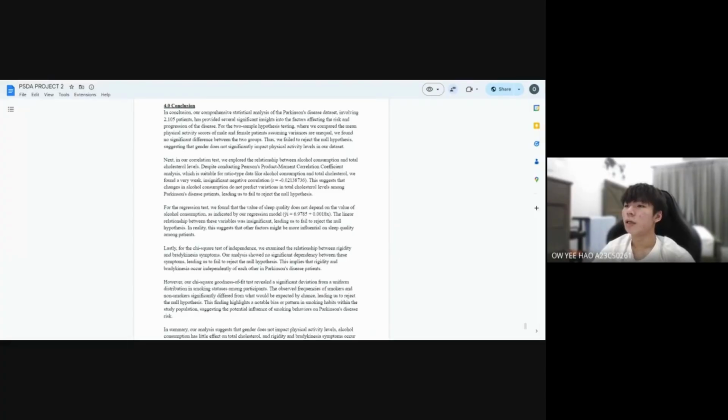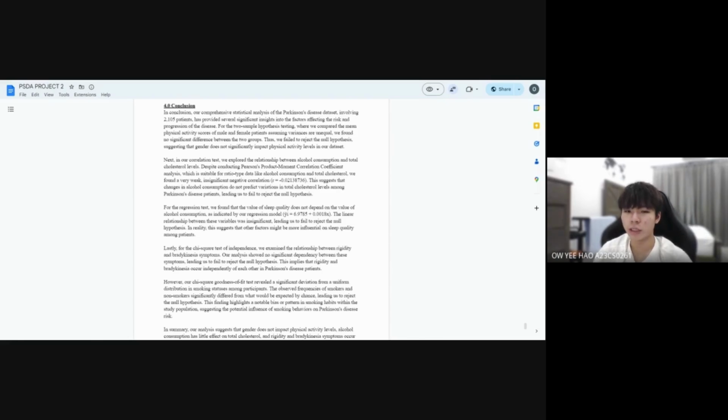Thank you. In conclusion, our comprehensive statistical analysis of the Parkinson's disease dataset of 2,105 patients has provided several significant insights into the factors affecting the risk and progression of the disease. Firstly, our two-sample hypothesis test indicates no significant difference in physical activity level between male and female patients, implying gender does not influence this aspect among Parkinson's disease sufferers.